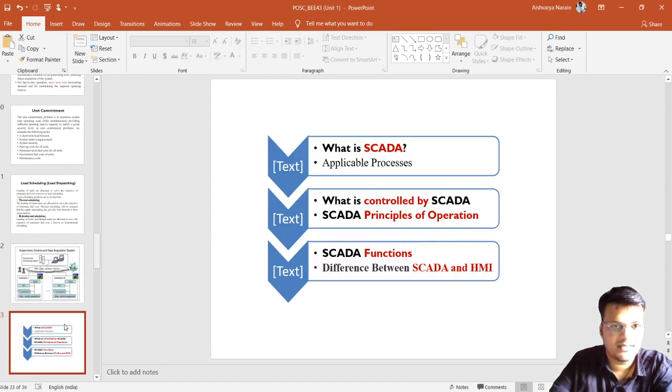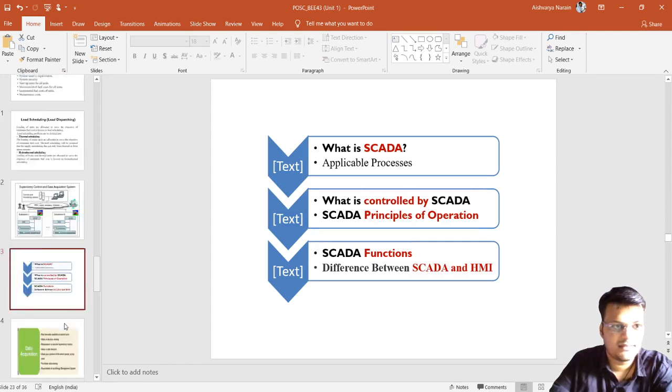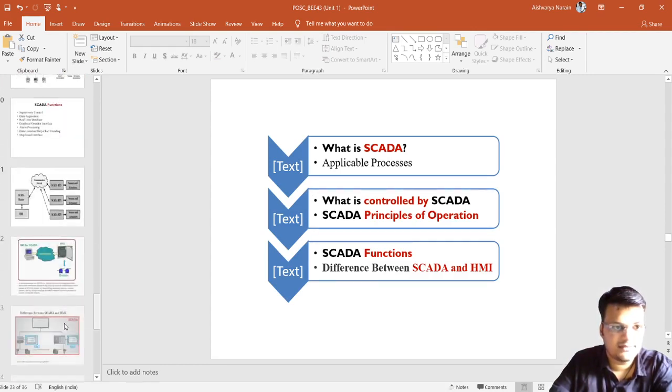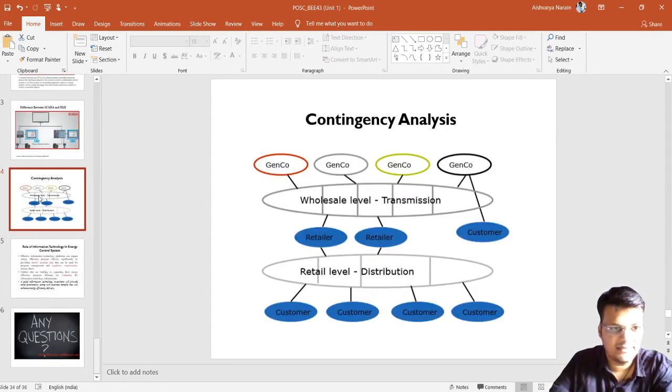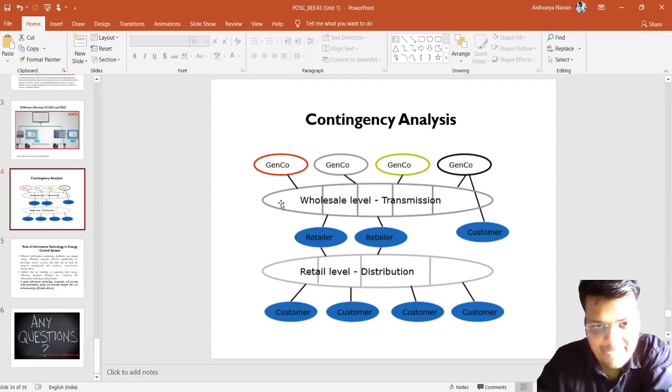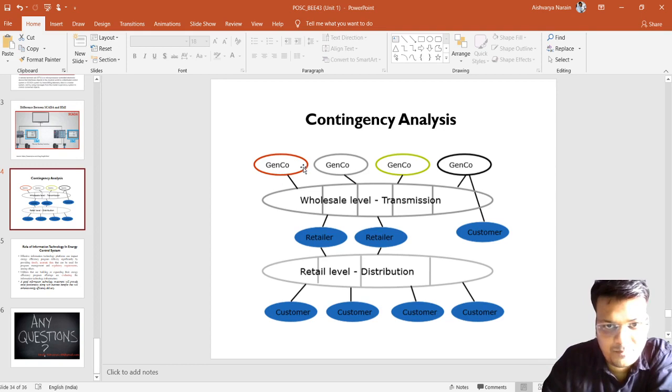We have discussed all the things, SCADA, load forecasting. And the last topic is contingency. Contingency means, suppose there are lots of generating stations, GENCO, and transmission and distribution. Suppose the load is increasing. As I told you, the transmission line has its limits. We cannot transfer beyond its limits.